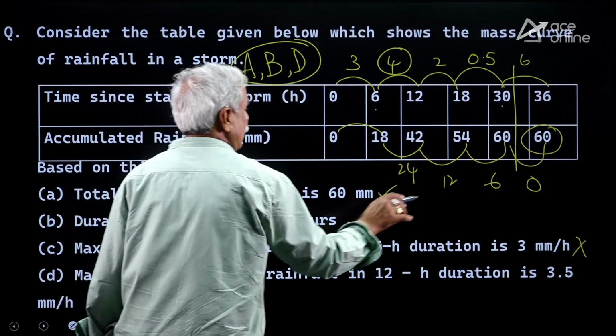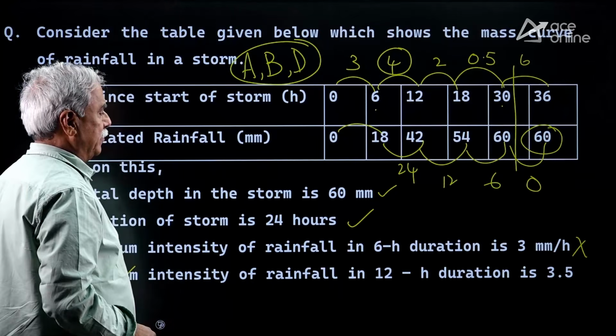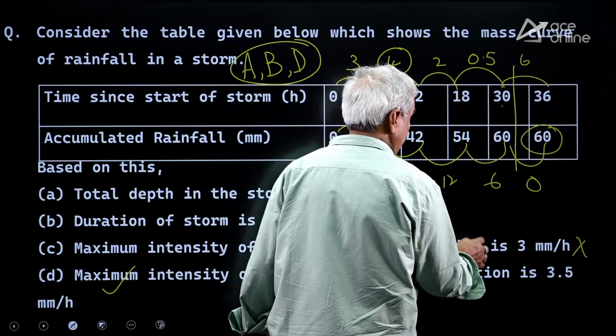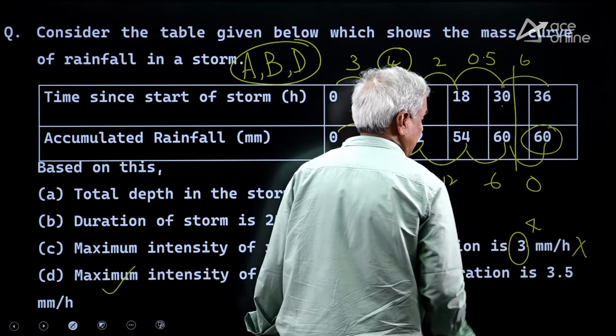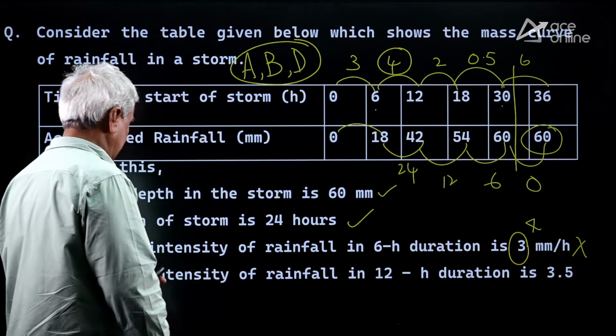For C, the option is 4, but not 3. This answer must be 4. So A, B, D are correct answers.